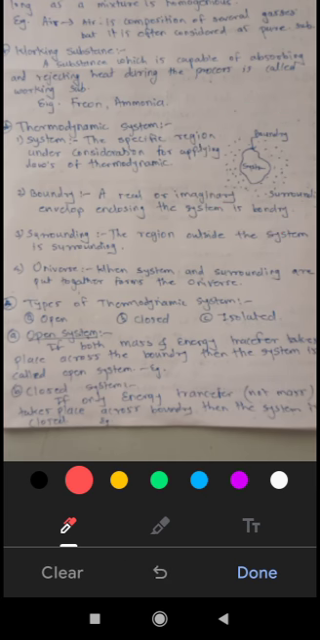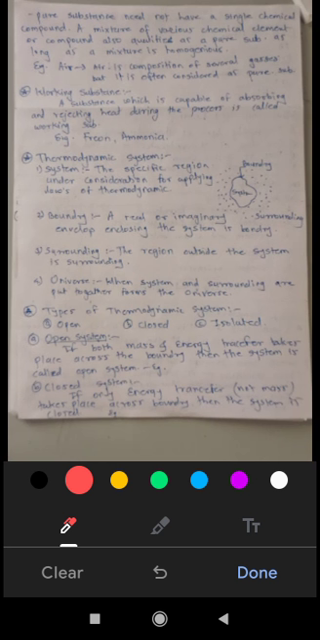There are some types of thermodynamic system. First is open system, second is closed, and third one is isolated. Got it? Open system, closed system, and isolated system. Now open system. Open system is a system in which both mass and energy transfer take place across the boundary.